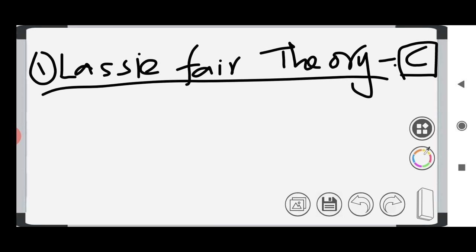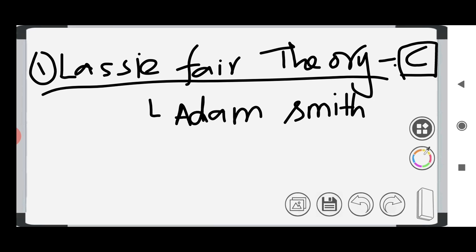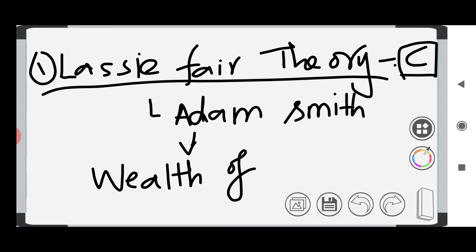It is said by Adam Smith. Adam Smith is the one who has said the laissez-faire theory, and Adam Smith is the father of economics. So the father of economics is Adam Smith, and he is the one who said laissez-faire theory. This means he is in favor of capitalism, and he has written a book called Wealth of Nations. In this book, he has said a theory, and that theory is laissez-faire theory, which means a non-interference policy. The government should not interfere, which means laissez-faire theory is in favor of capitalism.